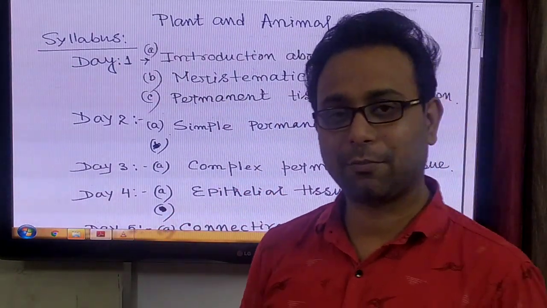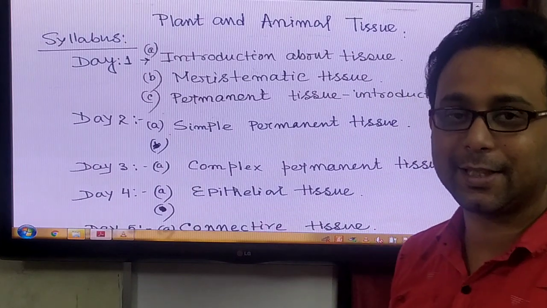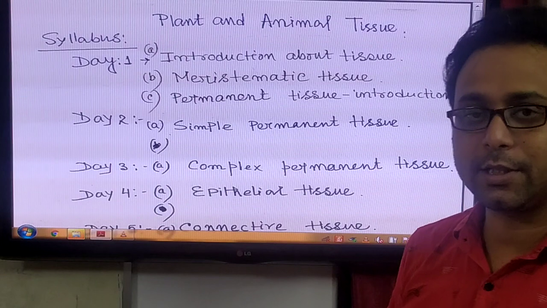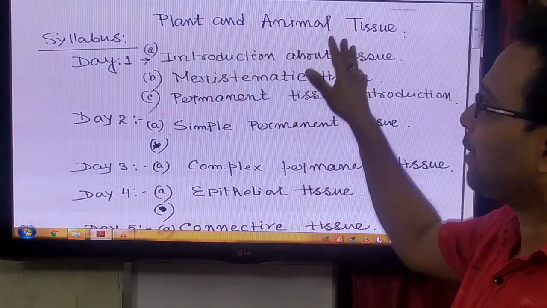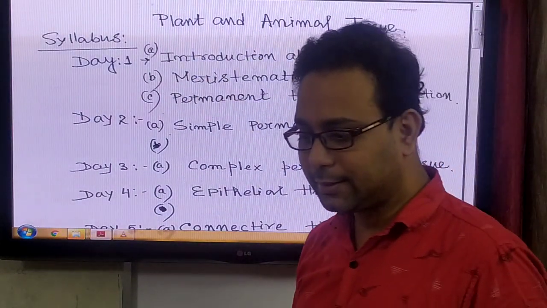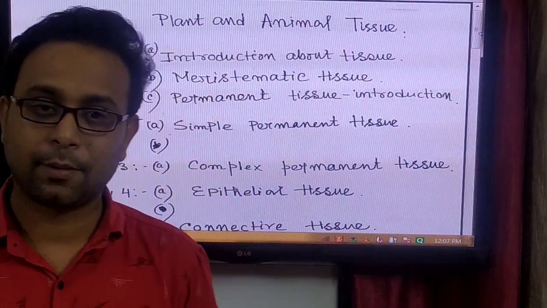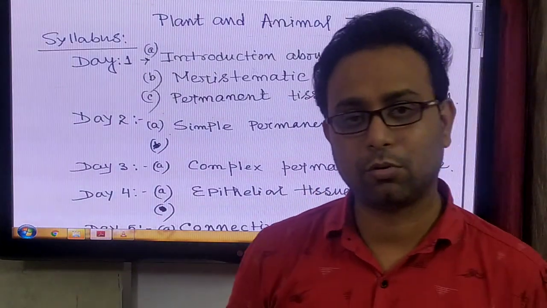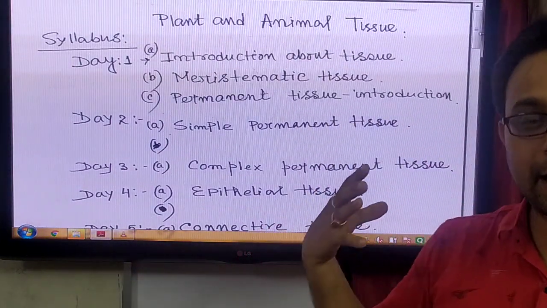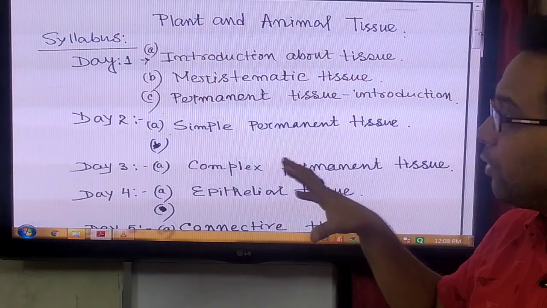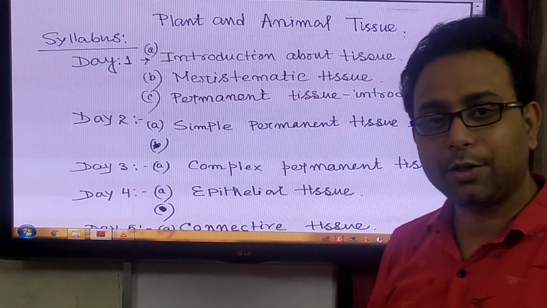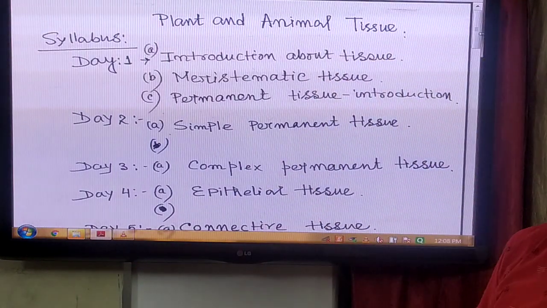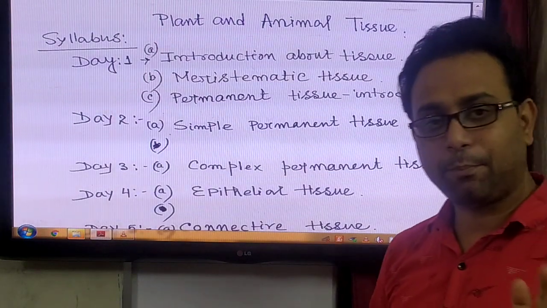So today we discuss a very important chapter for ICSE class 7. My dear ICSE class 7, you have a very important chapter, that is plant and animal tissue. This chapter is like the base of biology, because it is also there in class 9 ICSE and CBSE board, and also in class 11. So in class 7, you start your journey from this level. This is plant and animal tissue, a very important chapter.